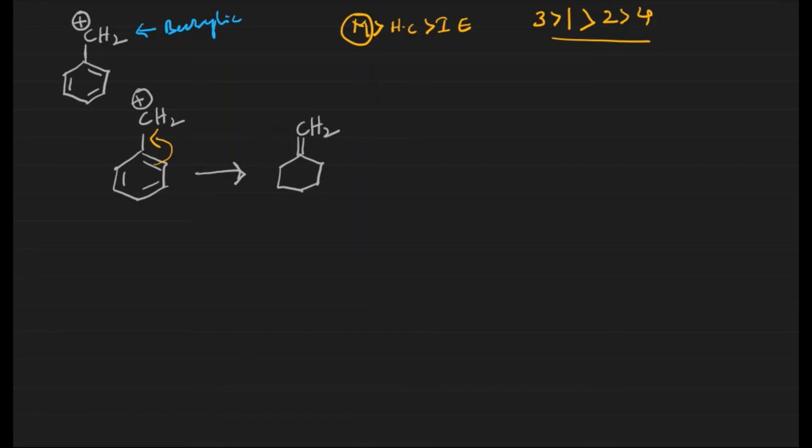This carbon is losing the electrons, right? That's why this one gets the positive charge, and the remaining things will be the same. Similarly here, this pi bond and the carbocation are in conjugation, so again delocalization takes place. The respective carbocation stabilizes, and this particular carbon loses the electrons, so this one gets the carbocation.